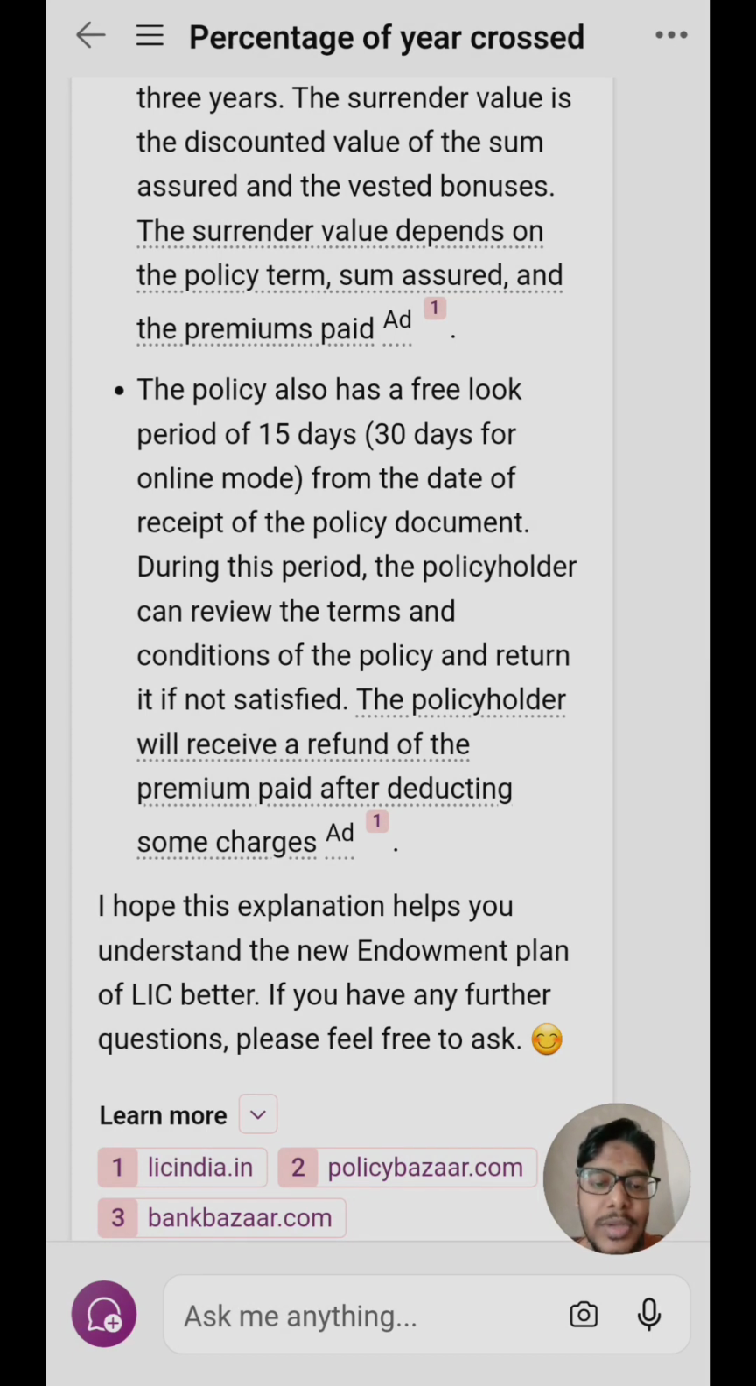So this was about the endowment plan. Now this is something you can usually get on a Google search. So we are going to deep dive into a few more prompts and understand this in terms of numbers in the next prompt. So this is the end of prompt 2.